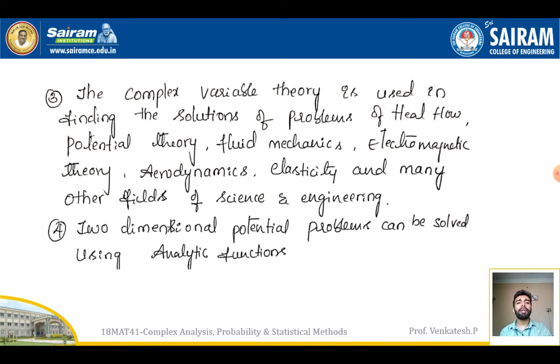The complex variable theory is used in finding the solution of problems of heat flow, potential theory, fluid mechanics, electromagnetic theory, aerodynamics, elasticity, and many other fields of science and engineering. The two-dimensional potential problem can be solved by using the concept of analytic functions.